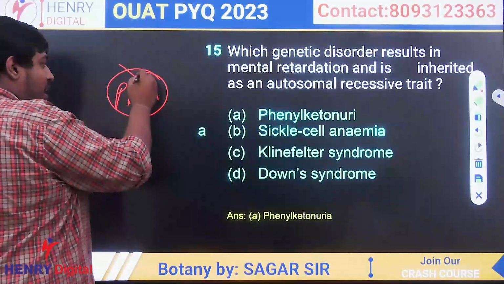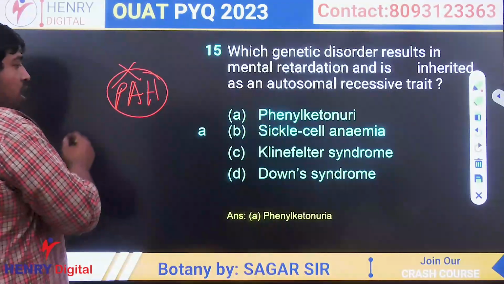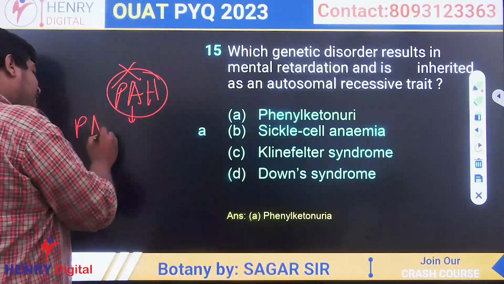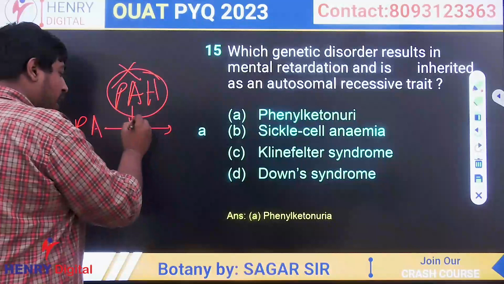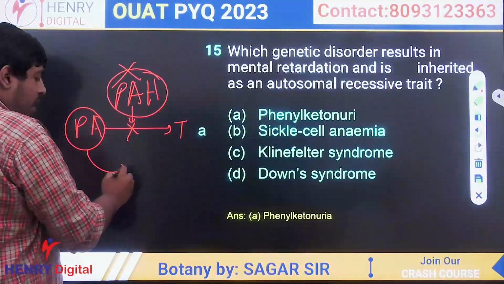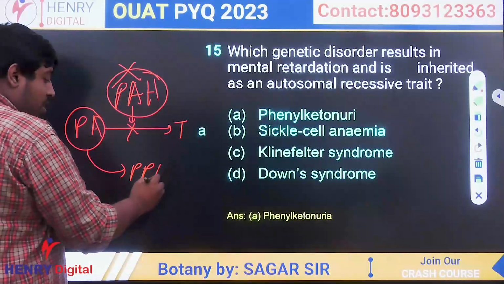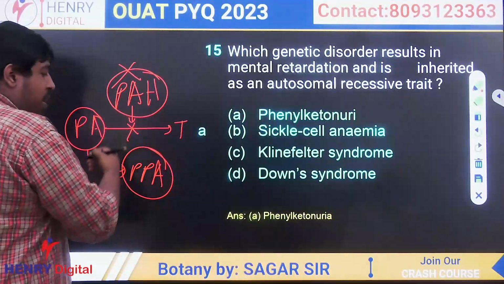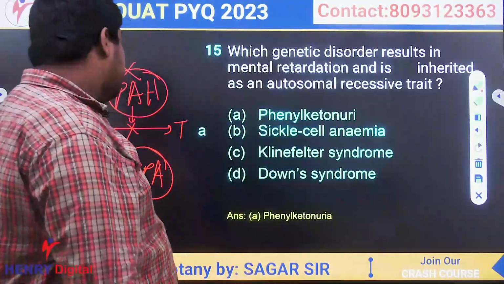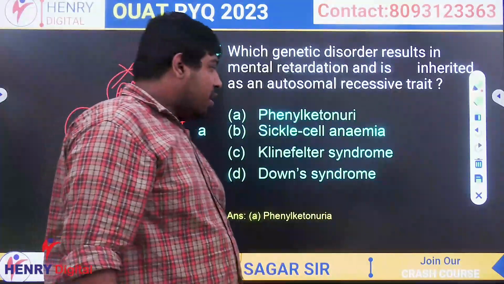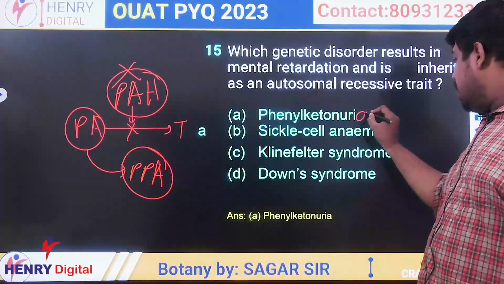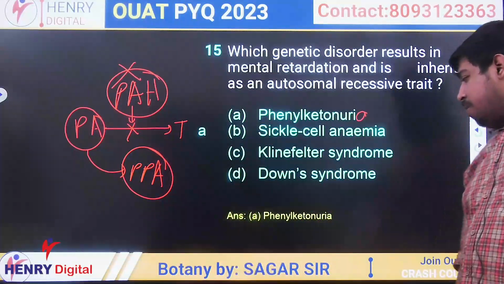So phenylalanine hydroxylase is not produced. If it is not produced, then phenylalanine cannot be converted into tyrosine and it is converted into phenylpyruvic acid, which is deposited in brain cells and causes mental retardation, and the disease is known as phenylketonuria. Clear? So the answer will be A.